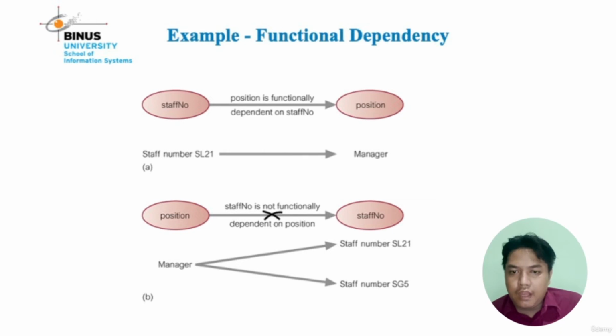Manager cannot determine staff. In the sample, you can see the manager may be staff number SL21 or staff number SG5. This means staff number is not functionally dependent on position. Okay. Next, characteristics of functional dependencies.